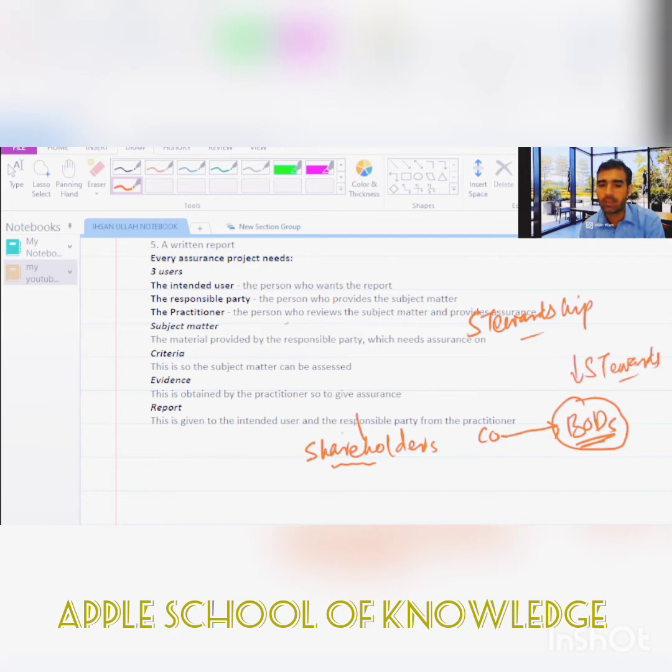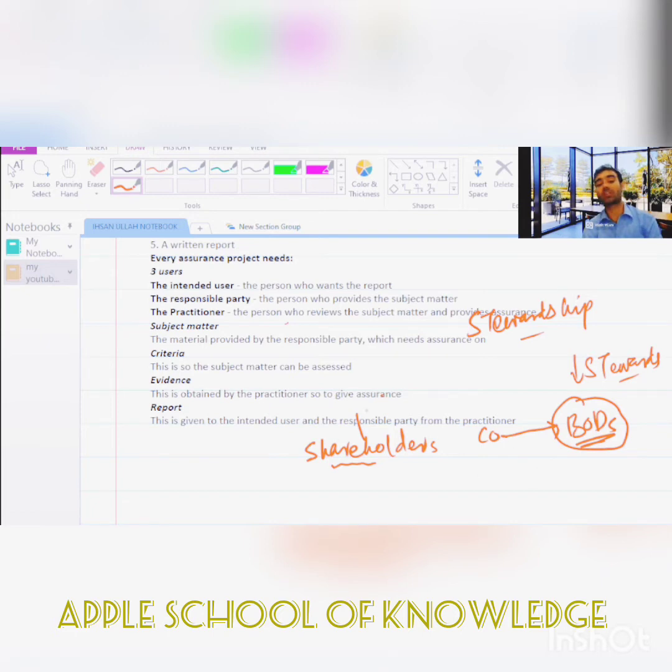What is happening is that the shareholders, or owners, entrust the assets and properties to the board of directors, and in the end the stewards, meaning the board of directors, are accountable for those assets given by the shareholders, for the utilization of those assets.